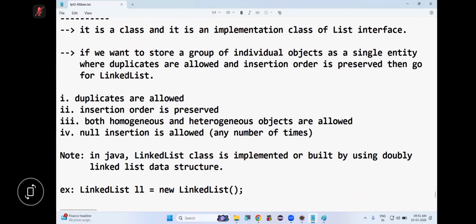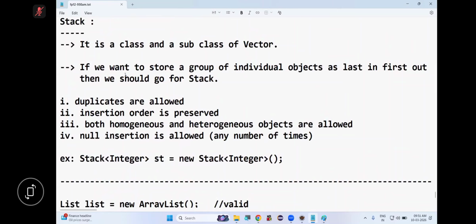So we have already completed LinkedList and Stack. With LinkedList and Stack, we have completed the List collection. Today we are going to start the Set collection. I will complete Set today itself, and after Set, I will start Map. Tomorrow I'm going to close Map, and tomorrow itself we will start advanced Java. Okay, is this clear?